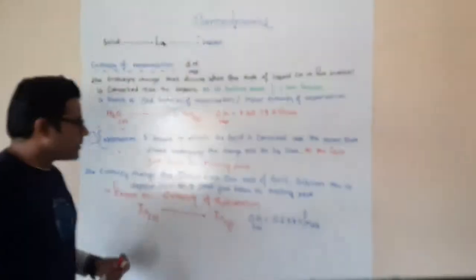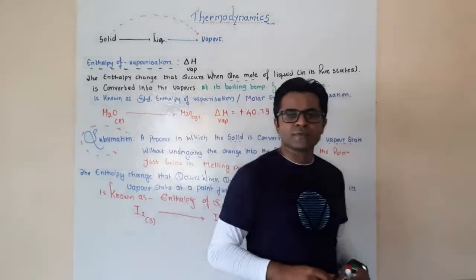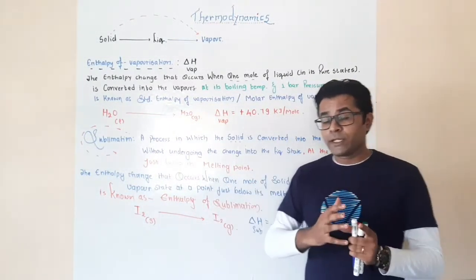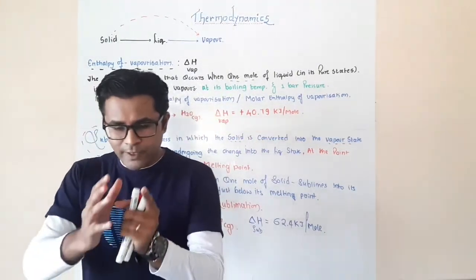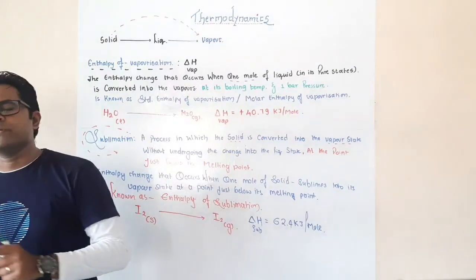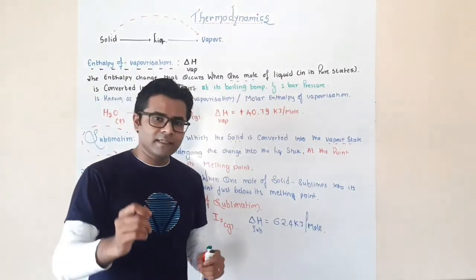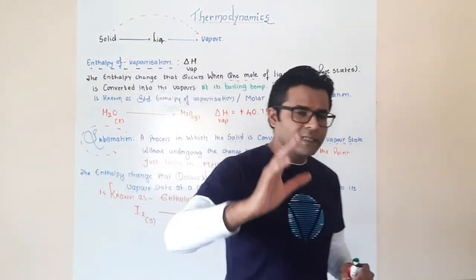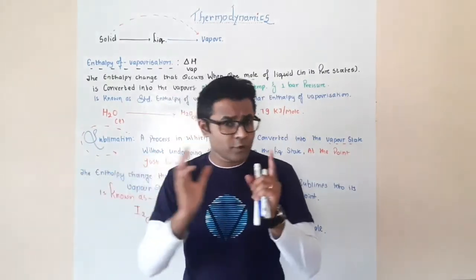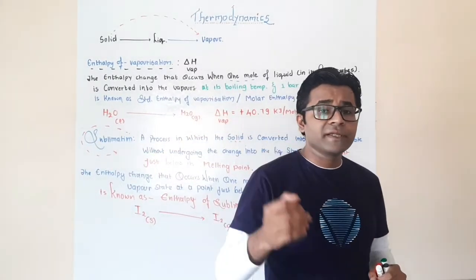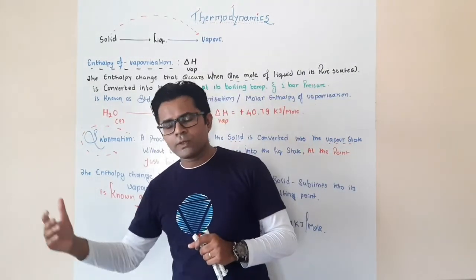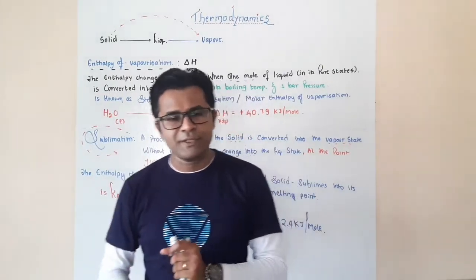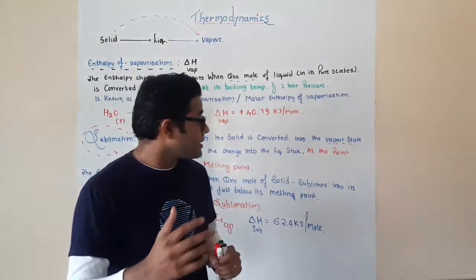So these are the next processes. The first one we had seen: what happens when we convert solid into liquid, the enthalpy of fusion. What happens when we convert from liquid to vapors, that is the enthalpy of vaporization. Final one: what happens if we directly convert a solid into its gaseous state without passing through the liquid state. That was sublimation, so the energy change we call the enthalpy of sublimation. Correct. So these are the concepts. Let us see a few more concepts.